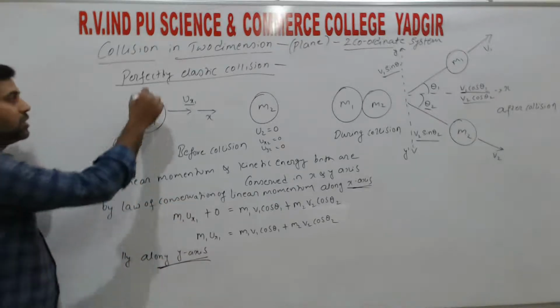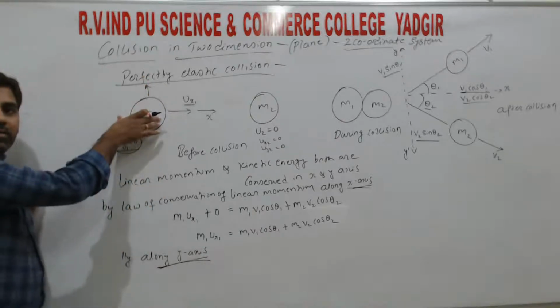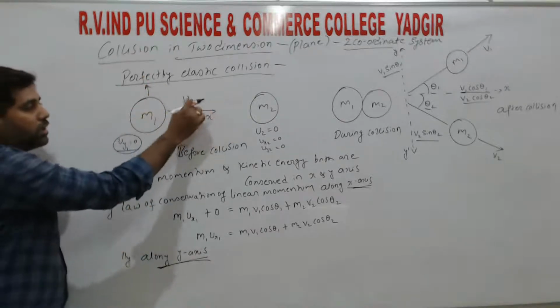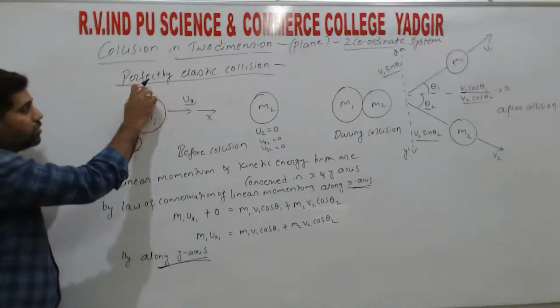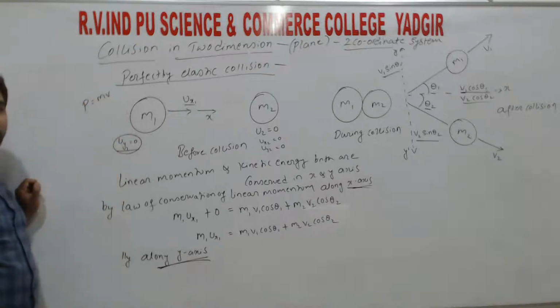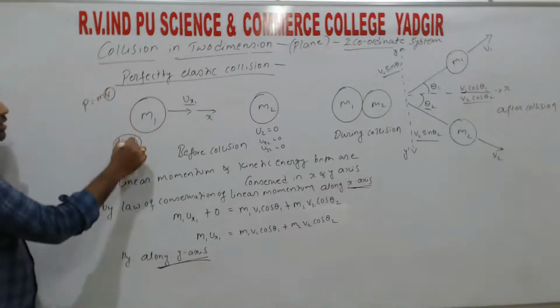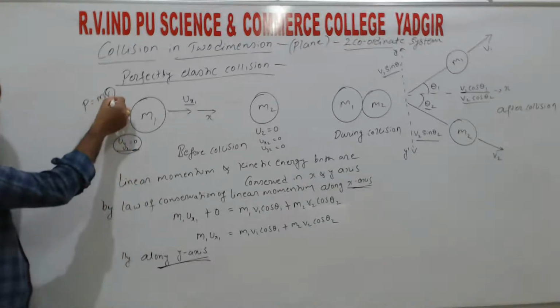Initially the particle is moving only along x, so there is no velocity along the vertical. There is no velocity, so in the momentum formula m into v, where v is the velocity in the vertical direction, the value of v is 0, so m into 0 is 0.